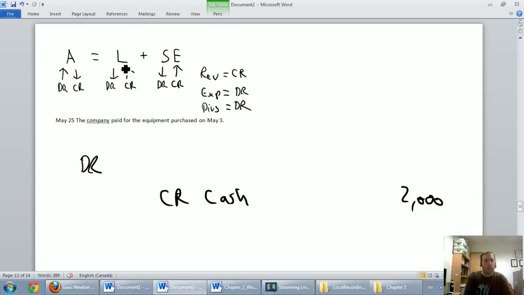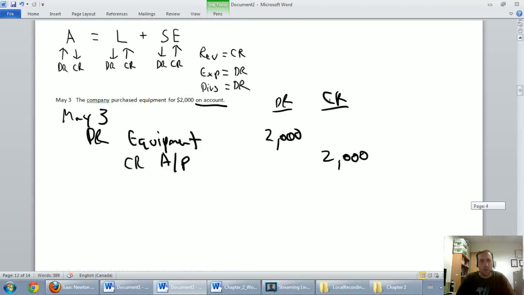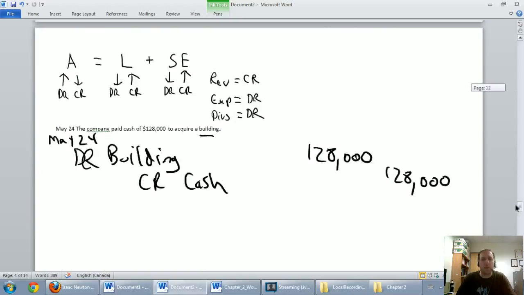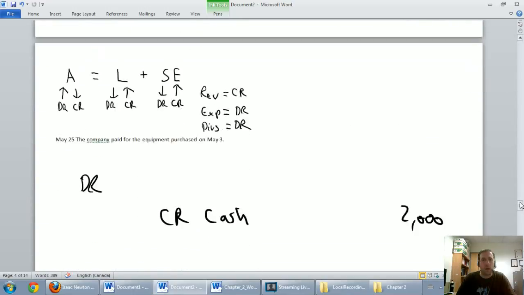Our liability needs to go down. The amount we owe them, remember, liability is what we owe. The amount we owe them just went down by $2,000. So I've got to reduce my liability by $2,000. Our liability, again, maybe flipping back to May 3rd, was called accounts payable. We said we owe them $2,000 in accounts payable. I'm going to make that liability go down by debiting it.